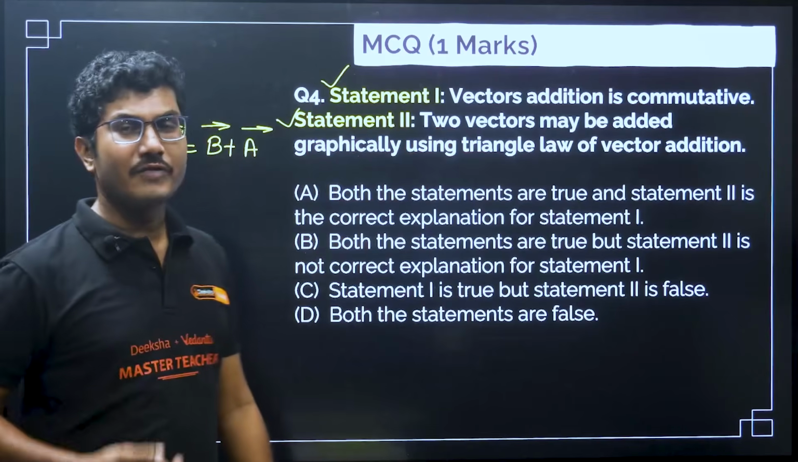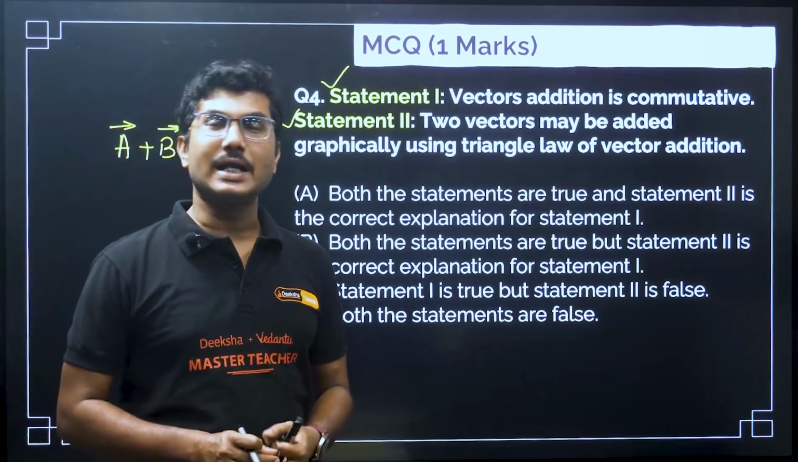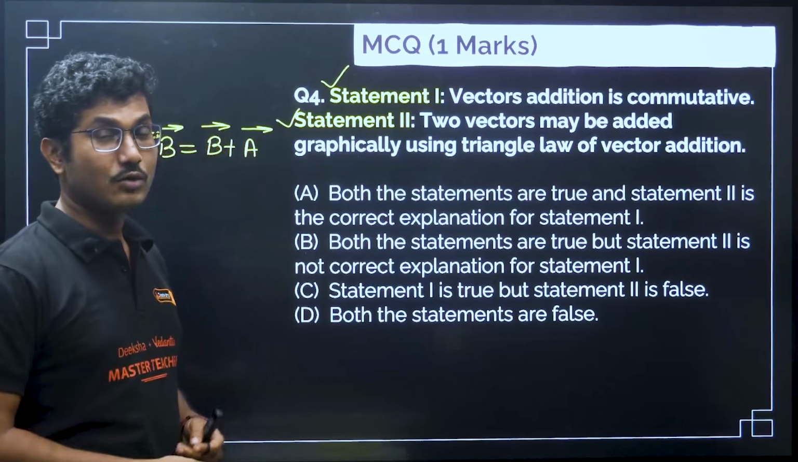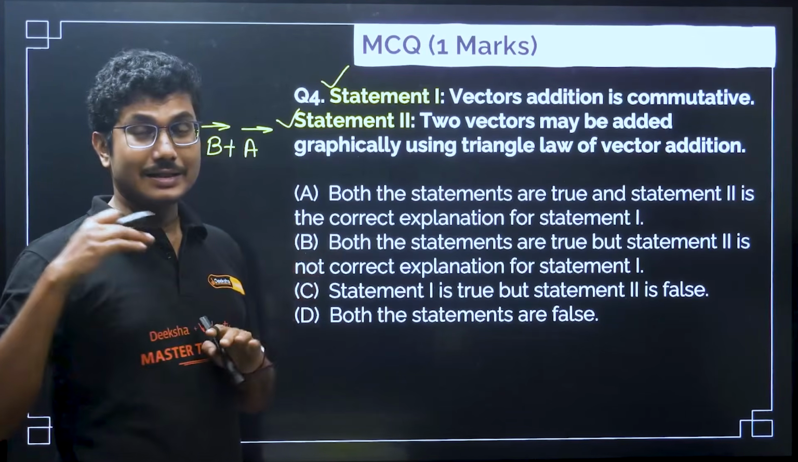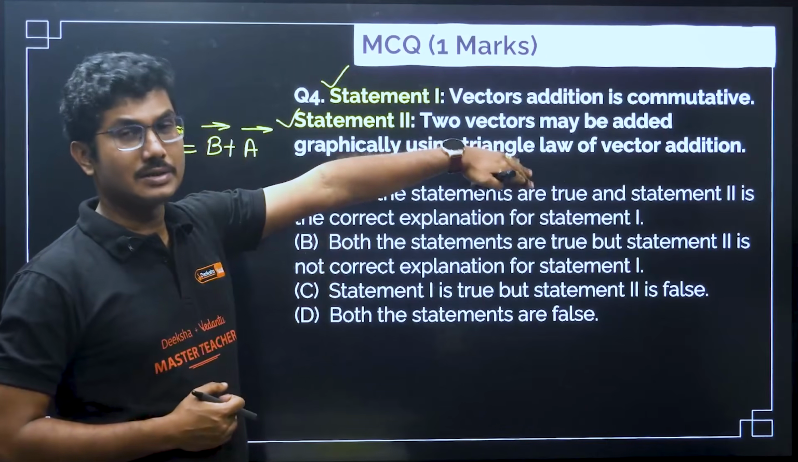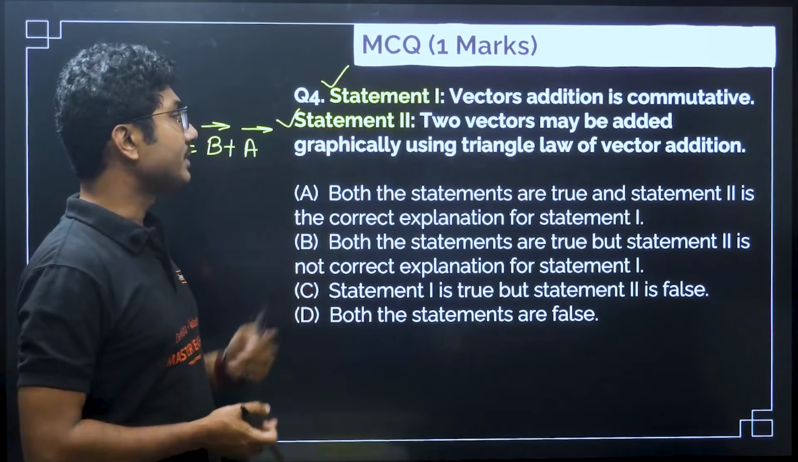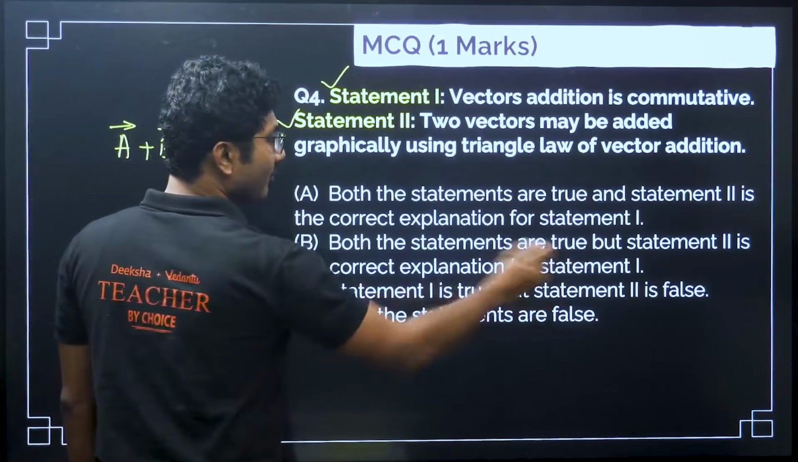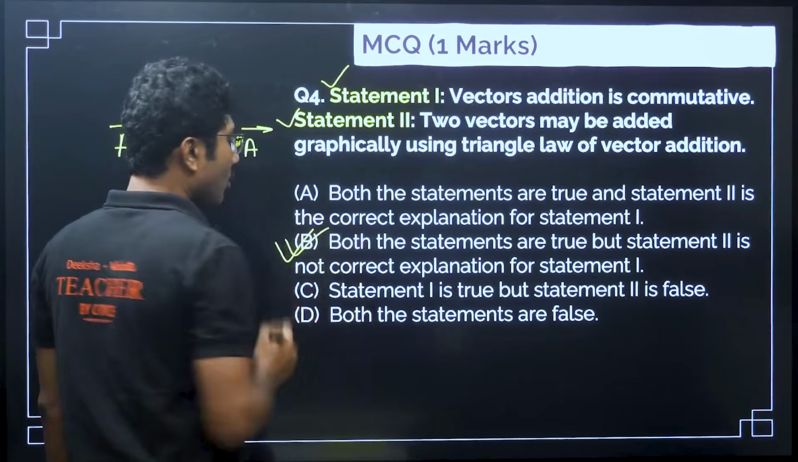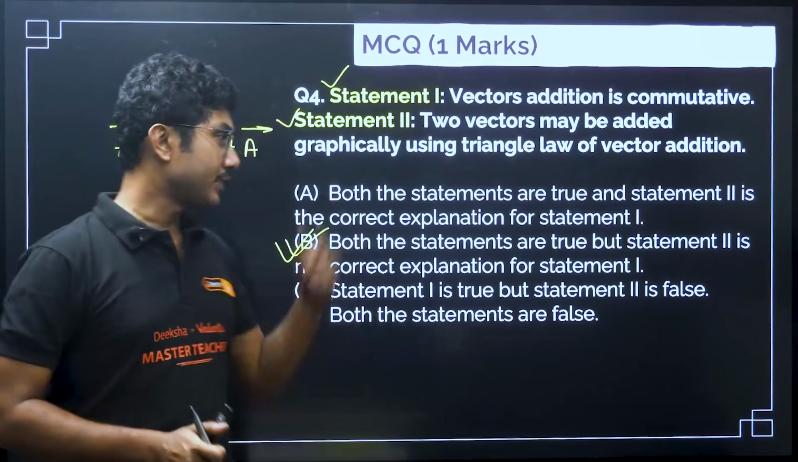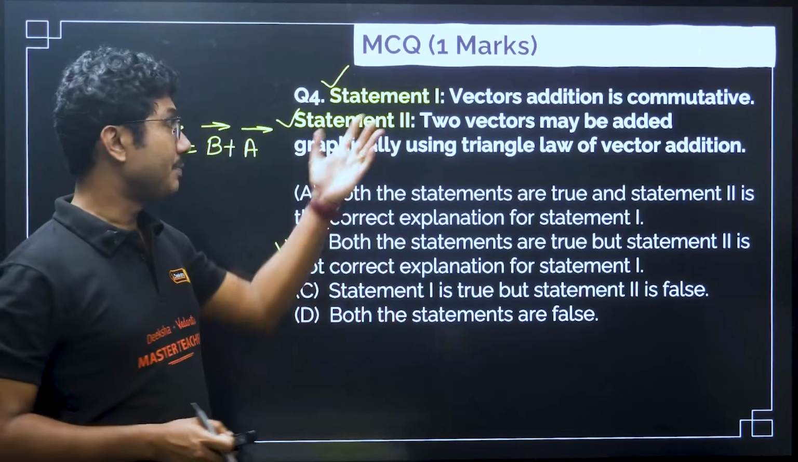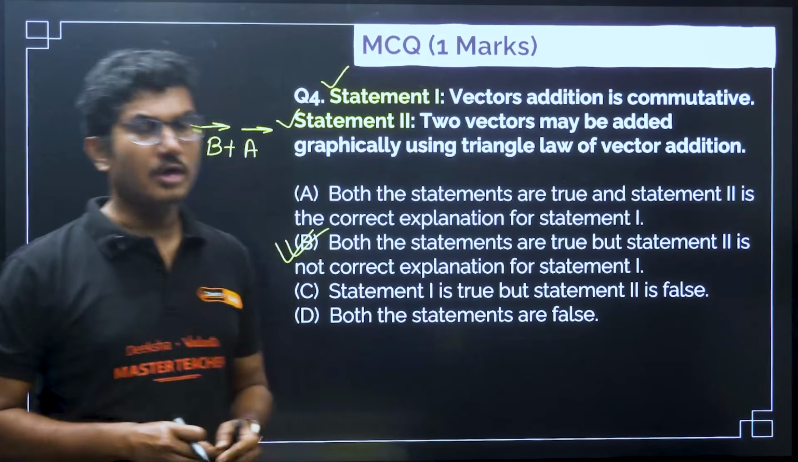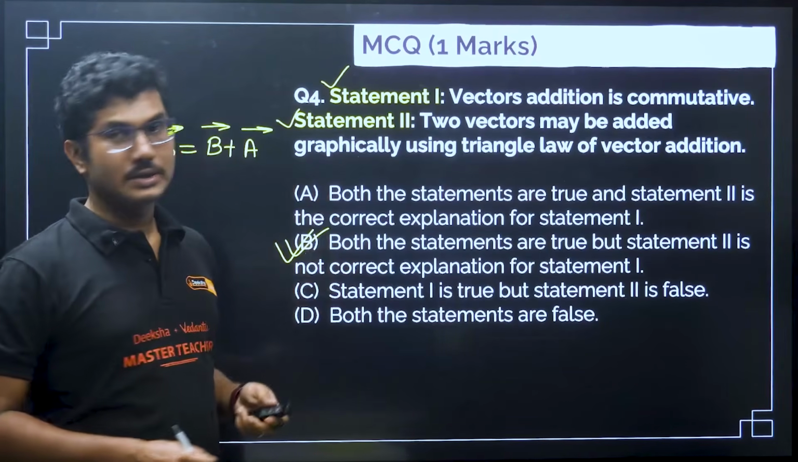So triangle law of vector addition is a method to add two vectors. There are other methods, for example parallelogram law, that is also a method. That way also you can add two vectors. So that's why this is a correct statement, but this is not an explanation of that. Both statements are correct, but statement 2 is not correct explanation for the statement 1. So option B is correct. We already know this kind of question, the options are all same for all statement based questions. So you have to identify whether the statement 2 is the correct explanation or not. So based on that you have to answer the question.